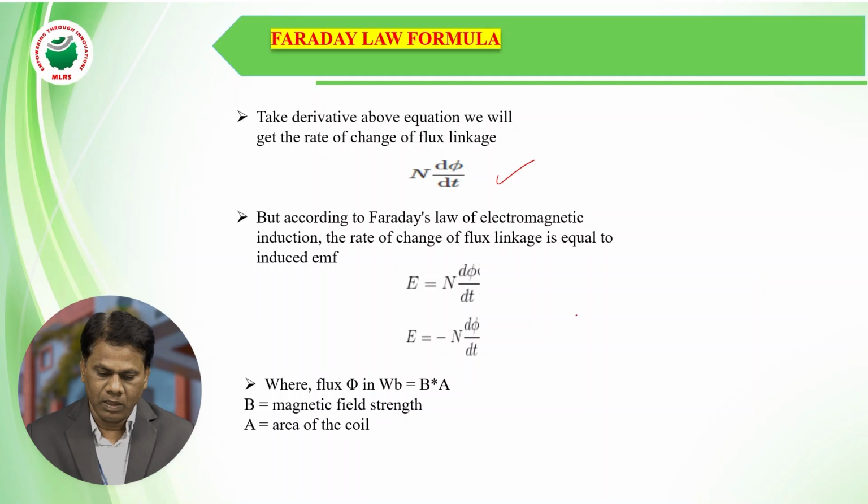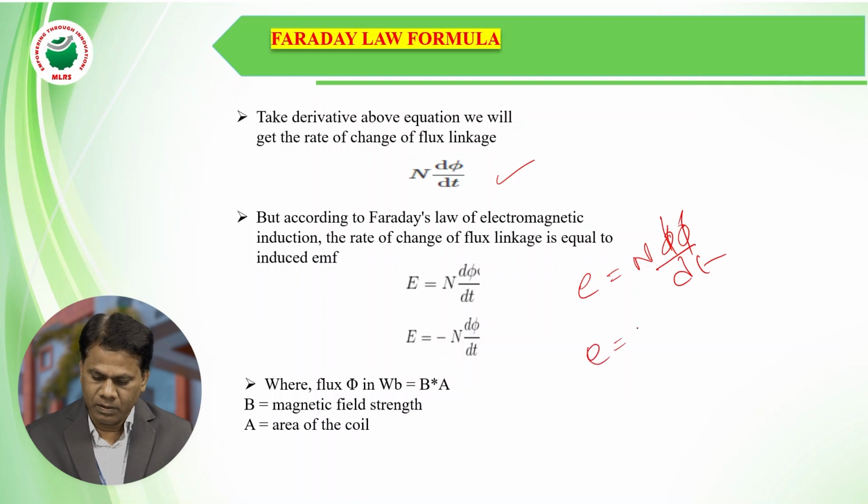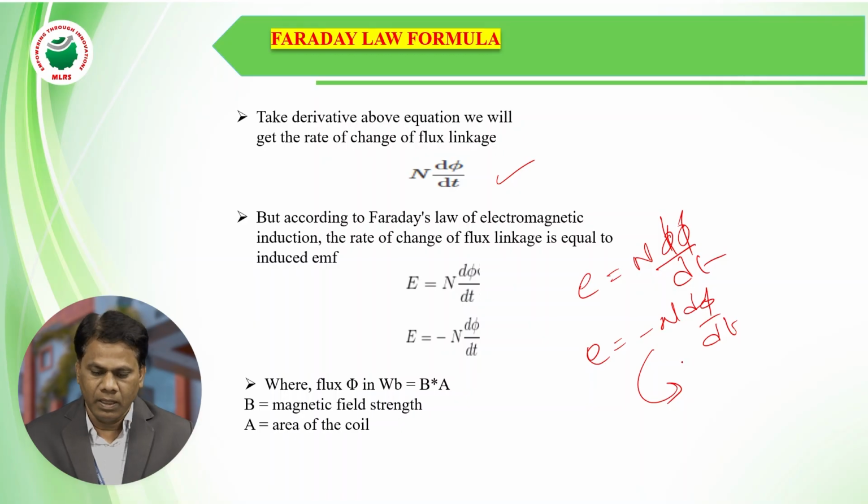This is according to Faraday's law. So the EMF induced is E equals minus N d phi by dt, where the negative sign in Faraday's second law indicates Lenz's law.